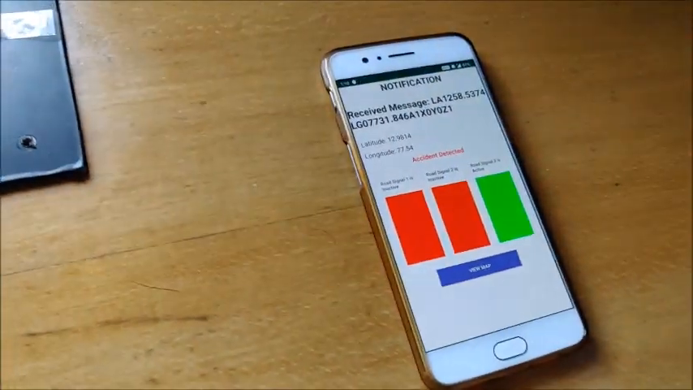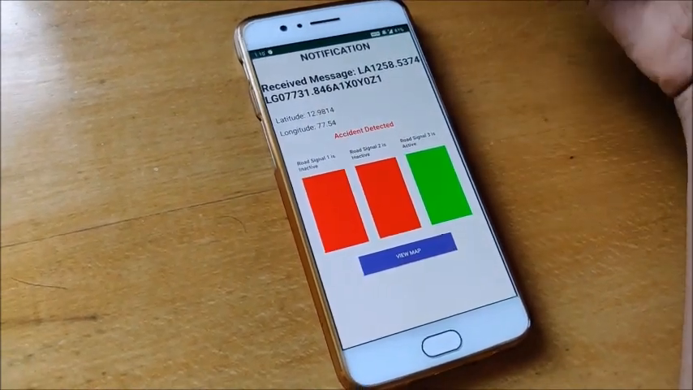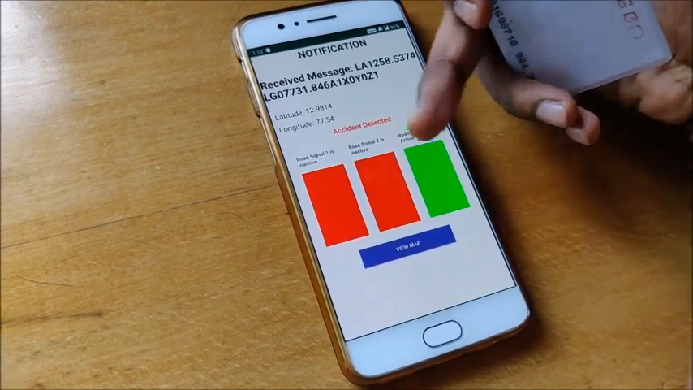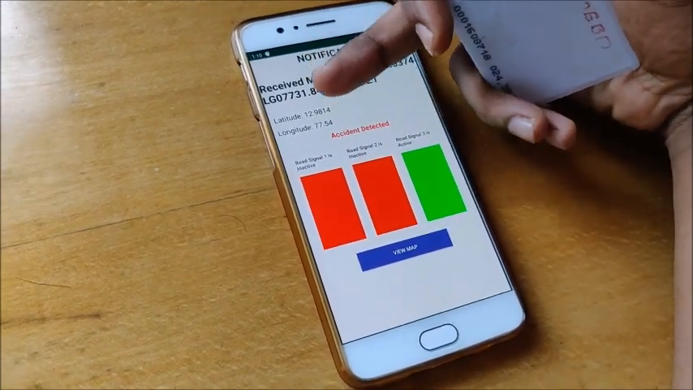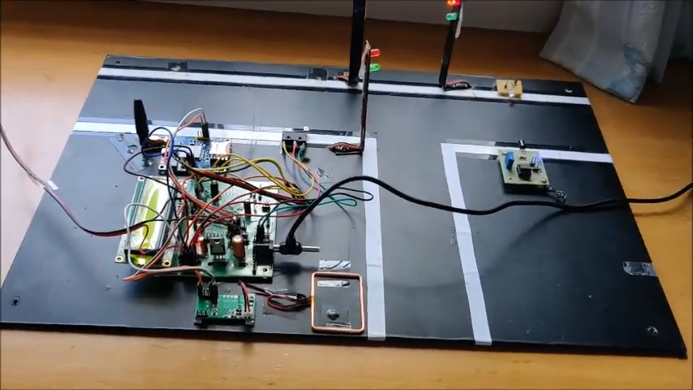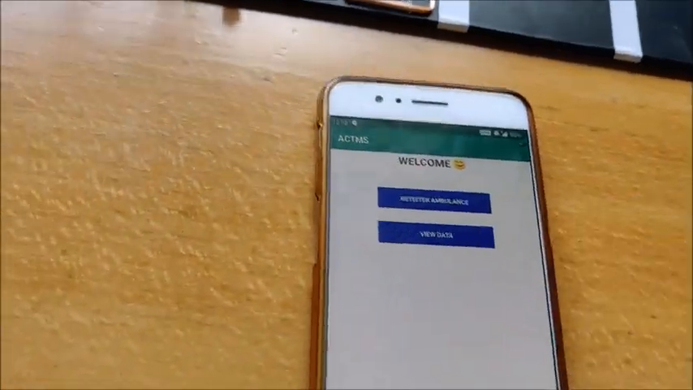Previously, I scanned the RFID tag when traffic 3 was green, so it gave me the indication that yes, that traffic light is green and these two are red. The respective coordinates gave me the latitude and longitude, and the map location. So this is actually the working of our project, and let me show you the view data.